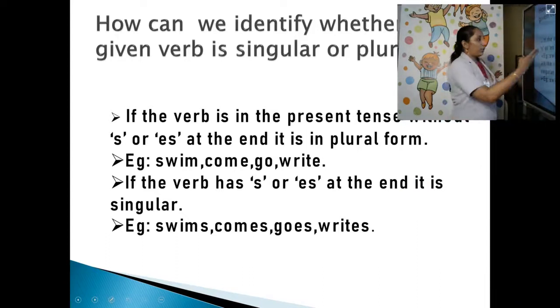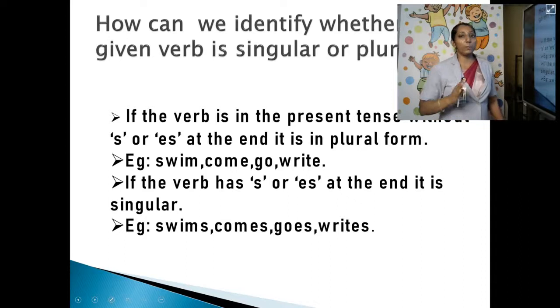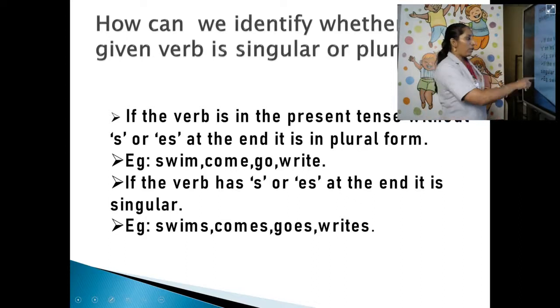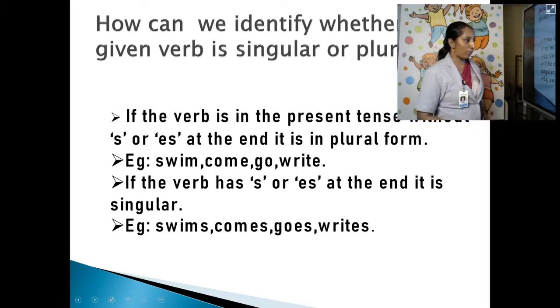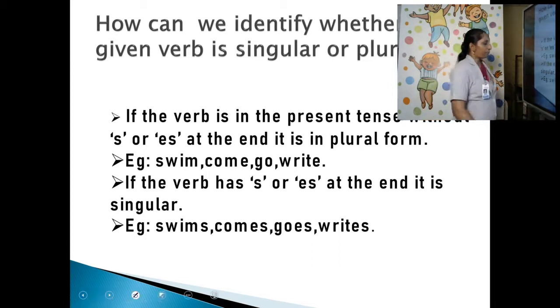For example, swim, come, go, write, sit, see, eat. They are all plural verbs because they do not have s or es at the end. If the verb has s or es at the end, it is singular: swims, comes, goes, writes, sits, washes. They are all in the singular form. Is it clear? This should be learned by heart.